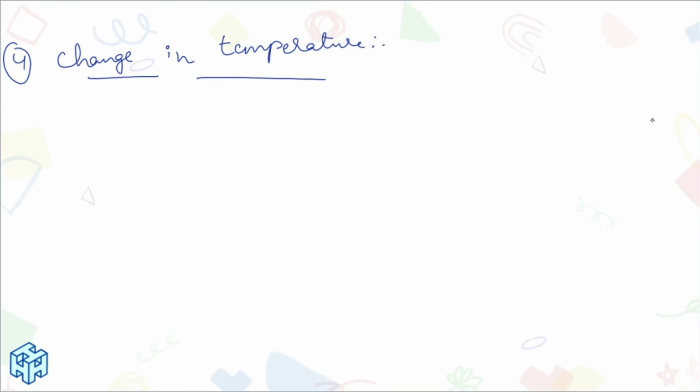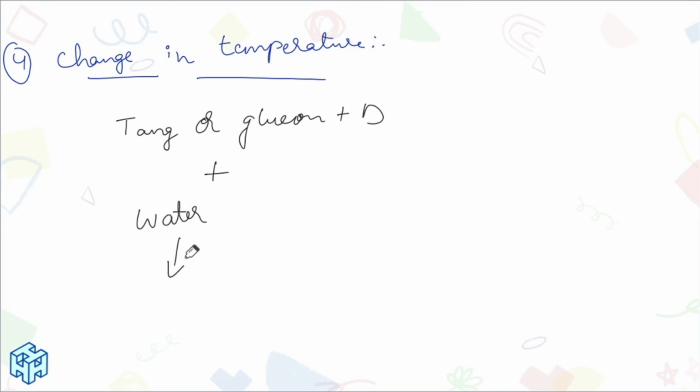Usually something called Tang or Glucon-D. If we mix this with water and touch it, you feel that the water has become cooler. The water temperature has dropped. Have you ever observed it?